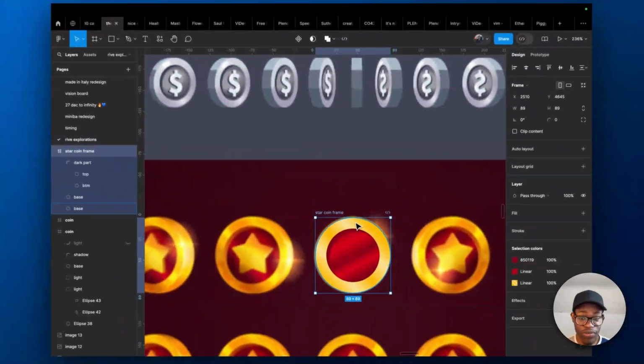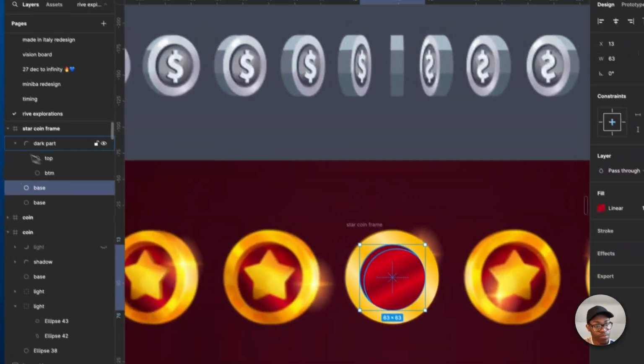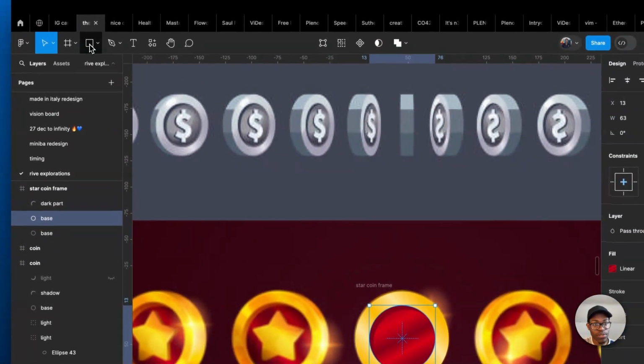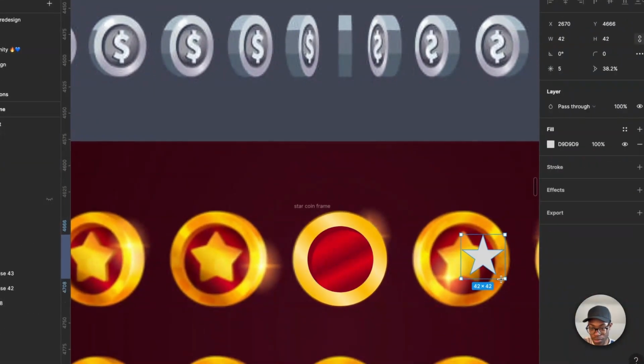I'm just showing you Figma. So if you are good at Figma, this will not be hard for you. Now we can add one more thing again. So let's get the star. Come over here. How does the star look?